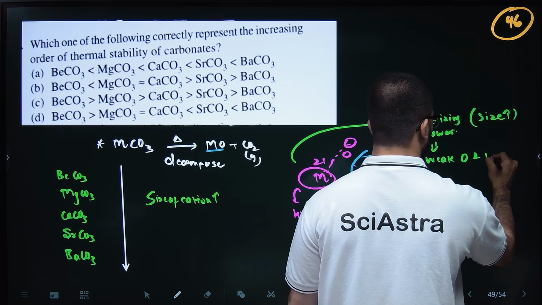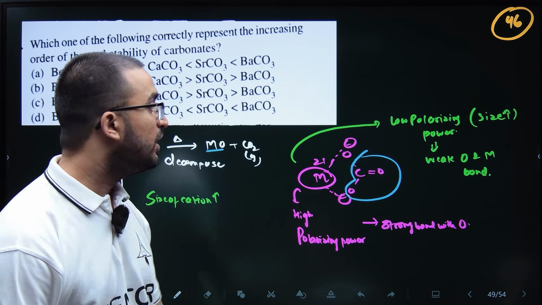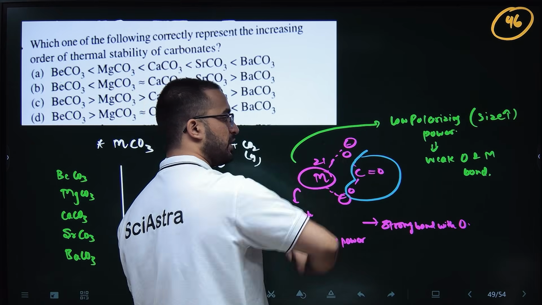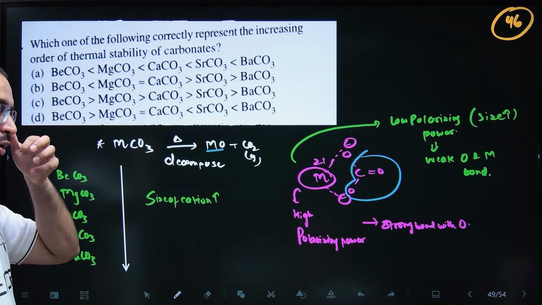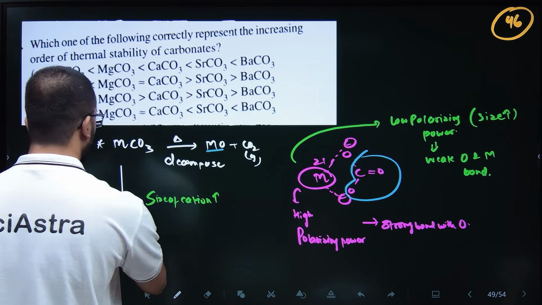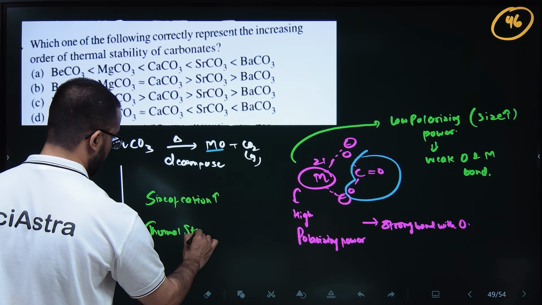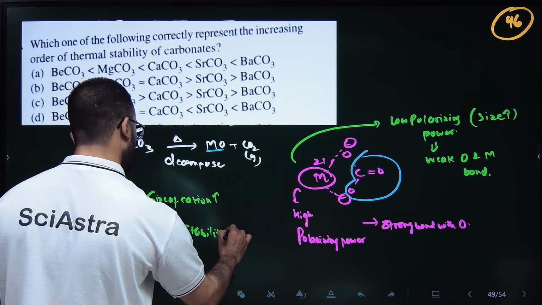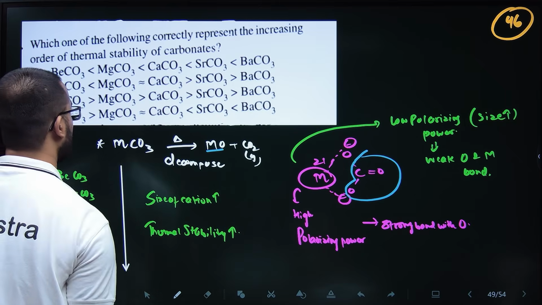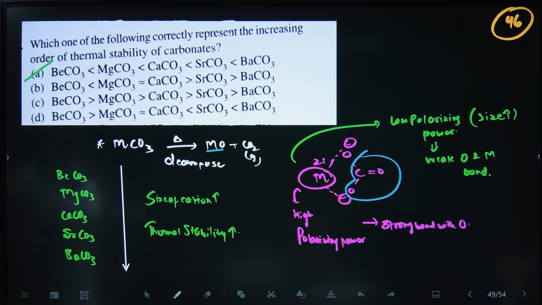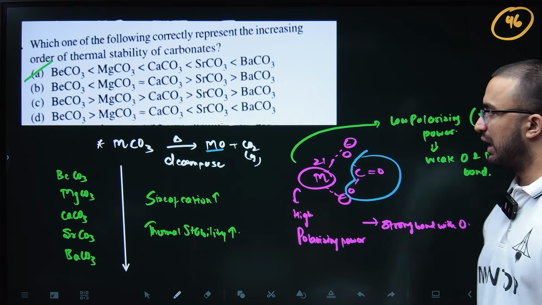So this means a weak oxygen and metal bond. Down the group the oxygen metal bond is weak, so when you heat it, the CO2 will go, and the metal will not be bonded with oxygen anymore. So down the group thermal stability increases, it won't decompose like this. It will stay as carbonate only. So beryllium carbonate, magnesium carbonate, calcium carbonate, strontium carbonate, and then barium carbonate finally. So your answer is A.